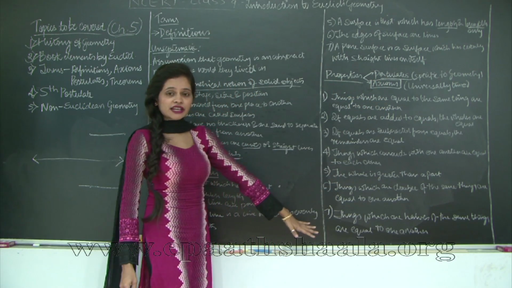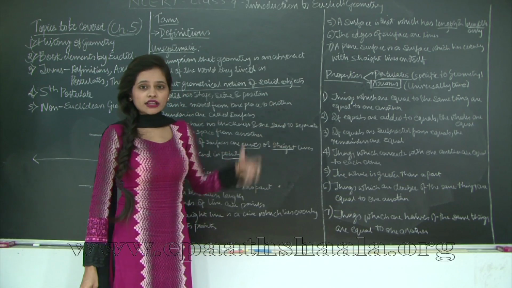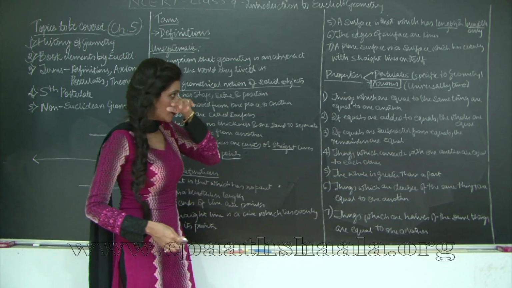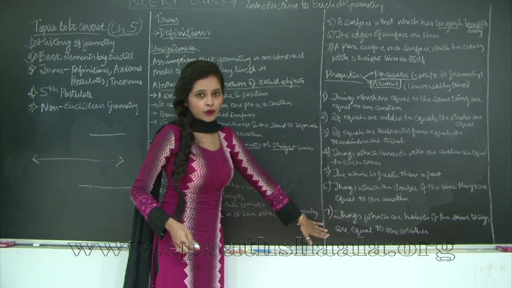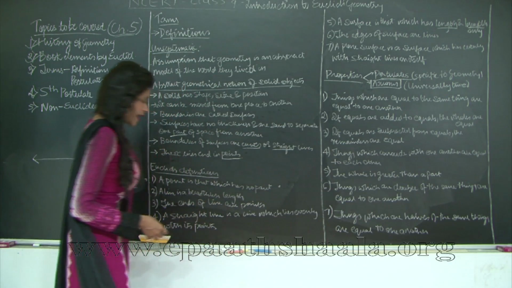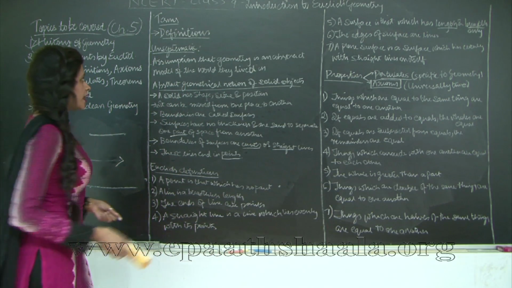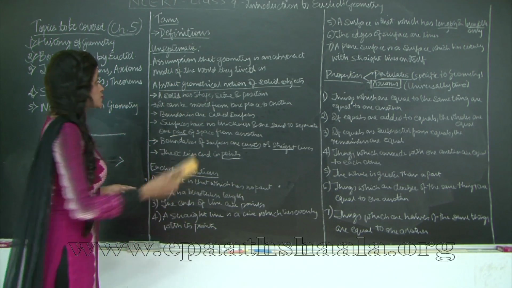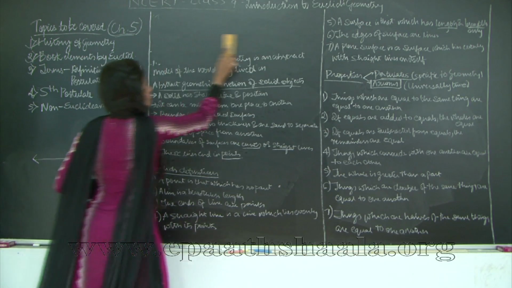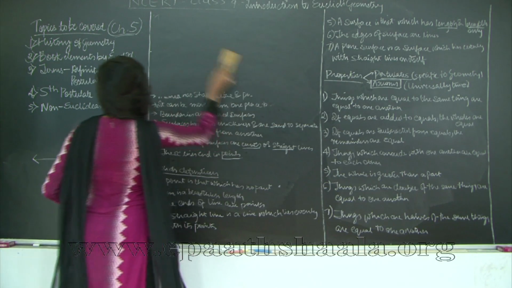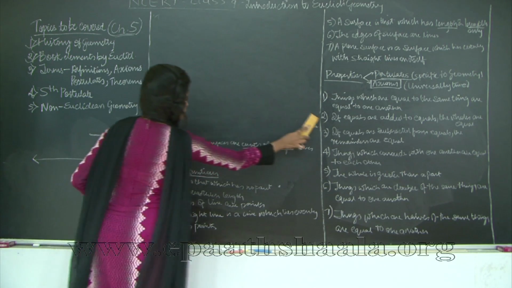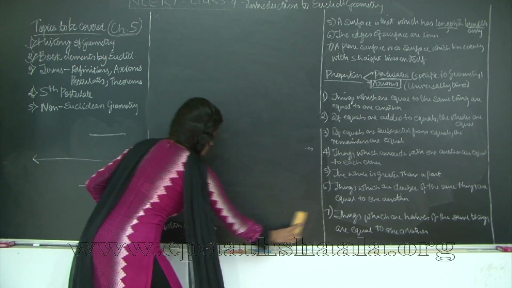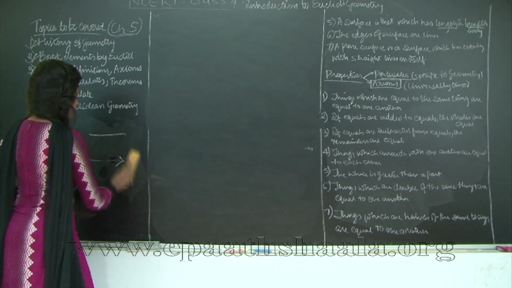So these are certain axioms that have been provided in your textbooks, but this is not in the order provided in the actual book, the 13 elements. Some of these that we would learn are these 7 points that I have mentioned, which are nothing but properties. Axioms, as I mentioned, are universally true and not just applicable to geometry. They could be applicable to algebra also, and in real life. I'm just erasing this section because I'll be needing this side of the board for explaining the different axioms. This is a very theoretical chapter, so I hope you are taking down the points that I'm listing on the board.